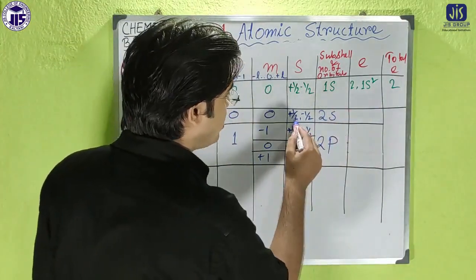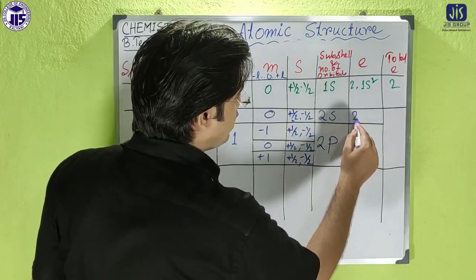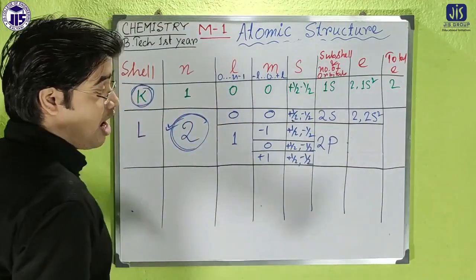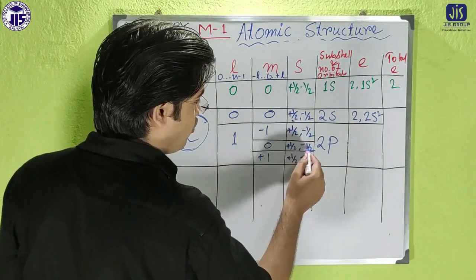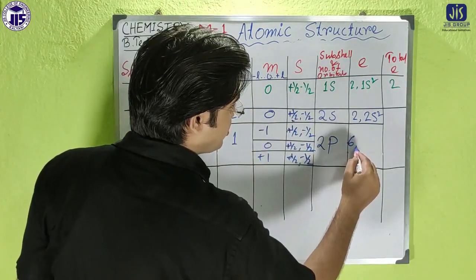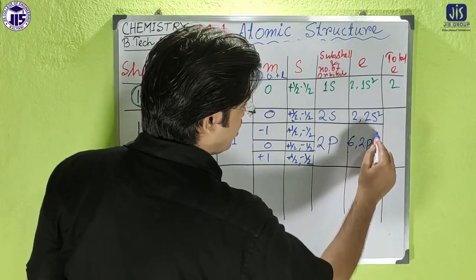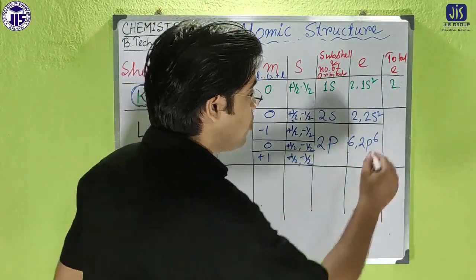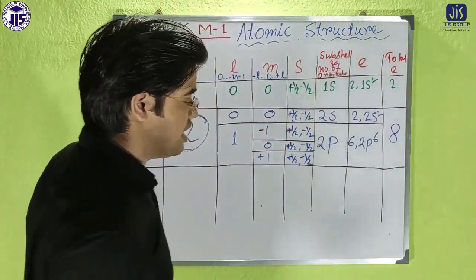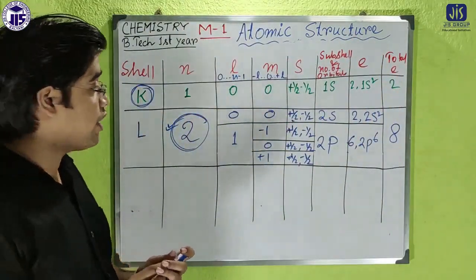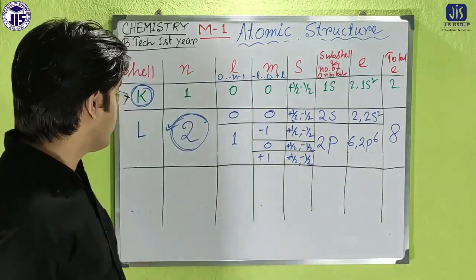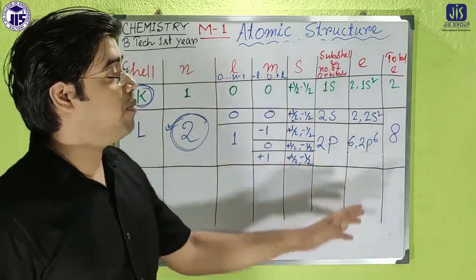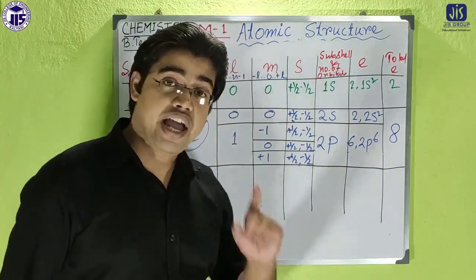Now for 2s the maximum is 2 electrons, so we can write 2s2. But for p, how many total electrons? It is 1, 2, 3, 4, 5, 6. So it will be 2p6. So the total number of electrons here is 6 plus 2, that means 8. In that way you have to calculate each and every step, starting from the orbit, then subcell, then orbital, then total number of electrons.